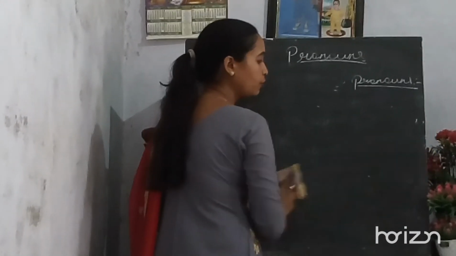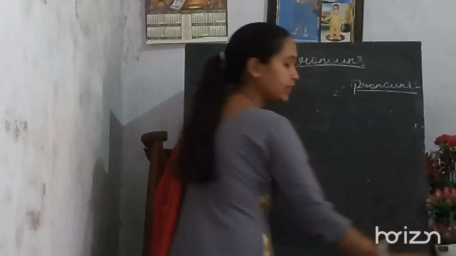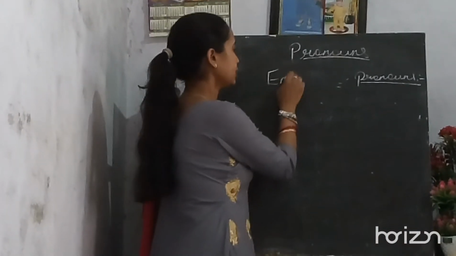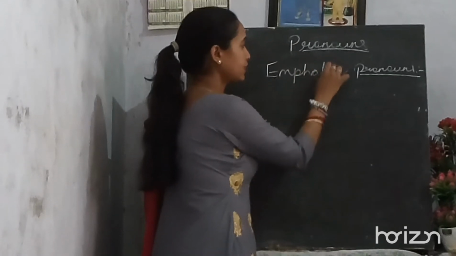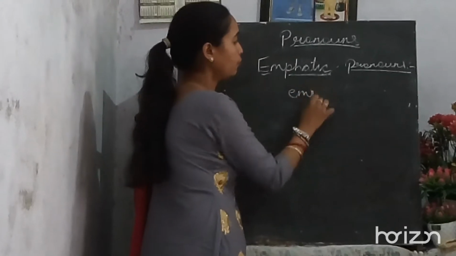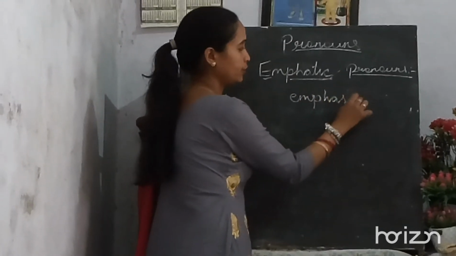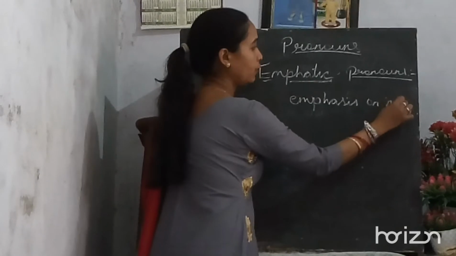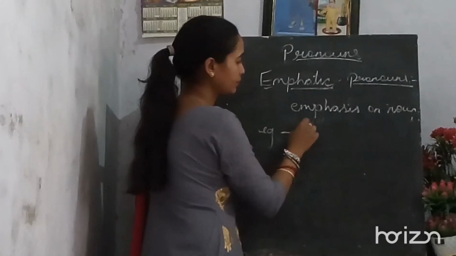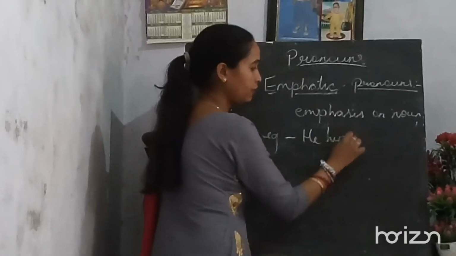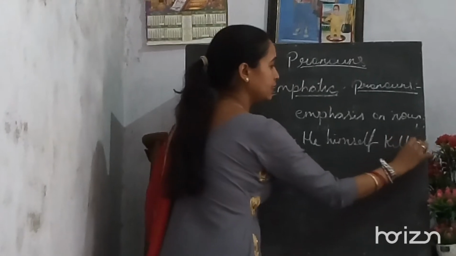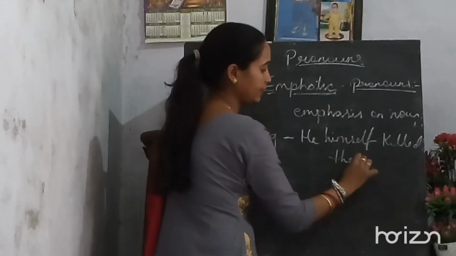Emphatic pronouns are a little bit the same as reflexive ones, but there is a slight difference between the two. When we discuss the emphatic pronoun, it emphasizes more on the noun. For example, we can say, he himself killed the snake.